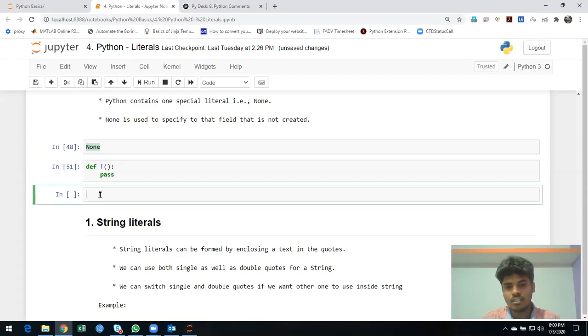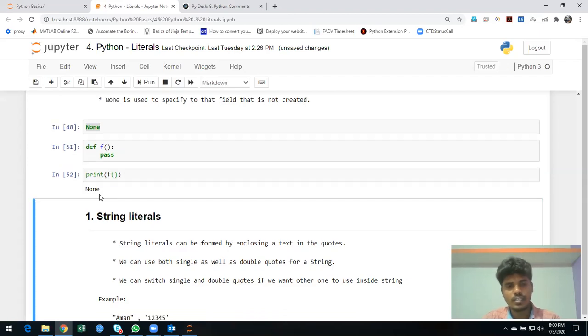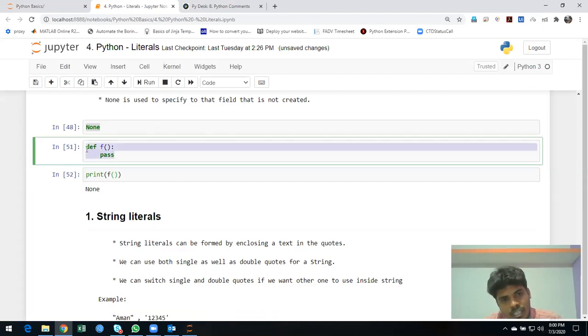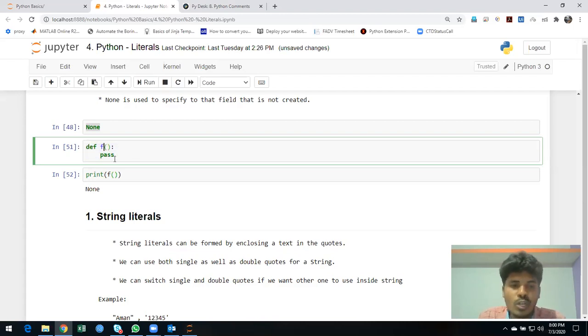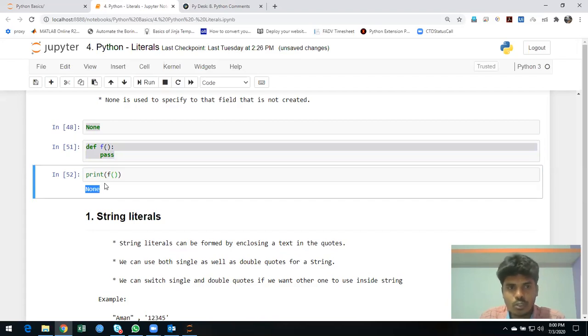If I call this one, print f, I see None is displayed because I'm not returning anything. It's just returning None. Nothing is returned, so in that case you're going to get this None. It might be useful somewhere, so in that case it is used.